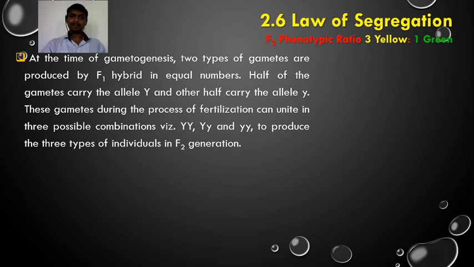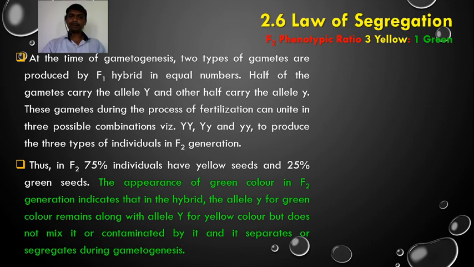At the time of gametogenesis, that is during gamete formation, two types of gametes are produced by the F1 hybrid in equal numbers. Half of the gametes carry the allele capital Y, the other half carry the allele small y. These gametes during fertilization can unite in 3 possible combinations, capital Y capital Y, capital Y small y, and small y small y, to produce the 3 types of individuals in the F2 generation. Thus in the F2 generation 75% of individuals have yellow seeds and 25% have green seeds.